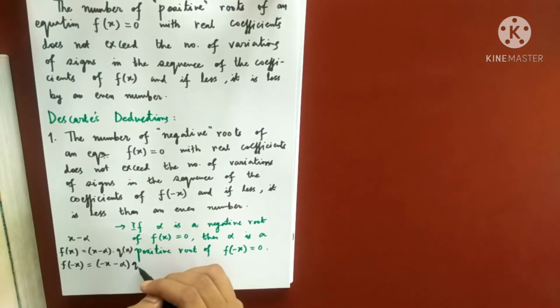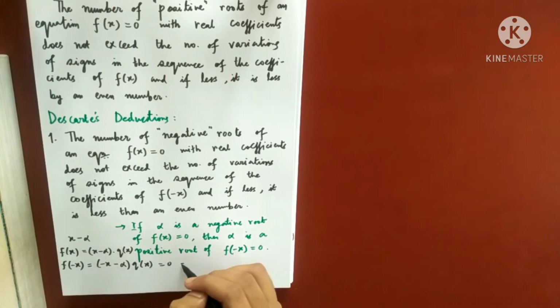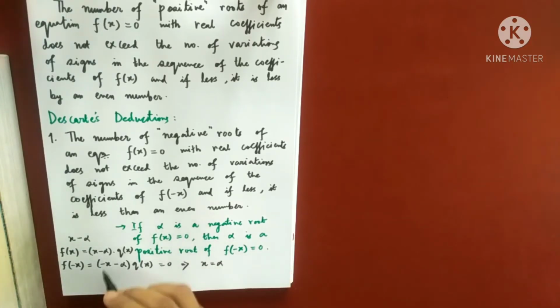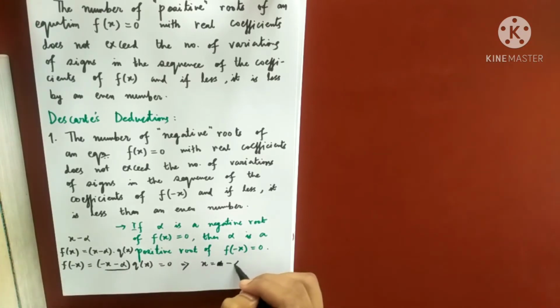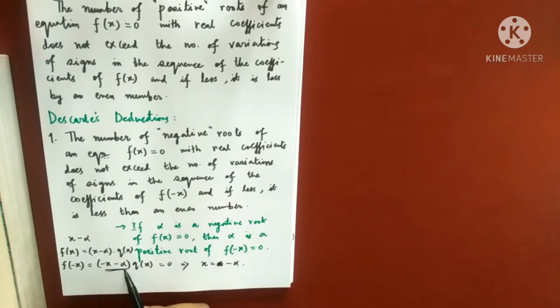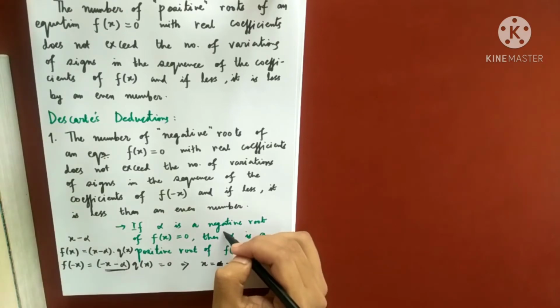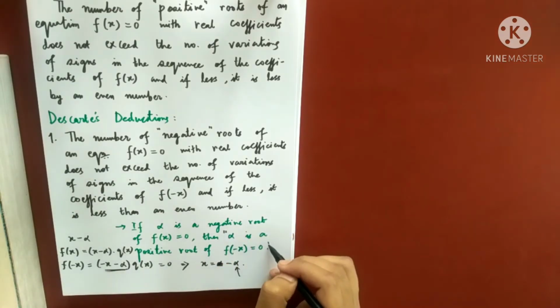And now you see, if I equate this to 0, what will I get? x equals alpha, one root. Oh, sorry, x equals minus alpha, right? So what is this? Alpha was negative, so minus alpha will be positive. So this is what I have written: if alpha is a negative root of this equation, then alpha is a positive root of f of minus x equals 0.